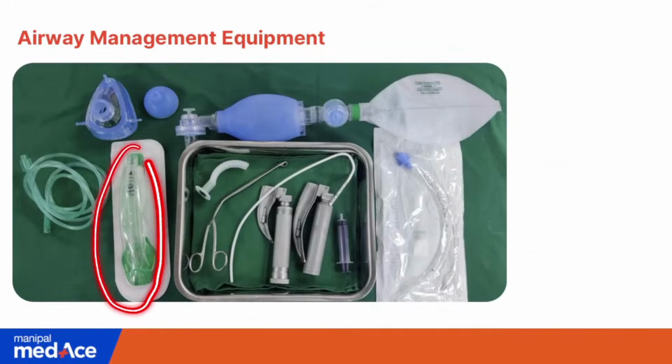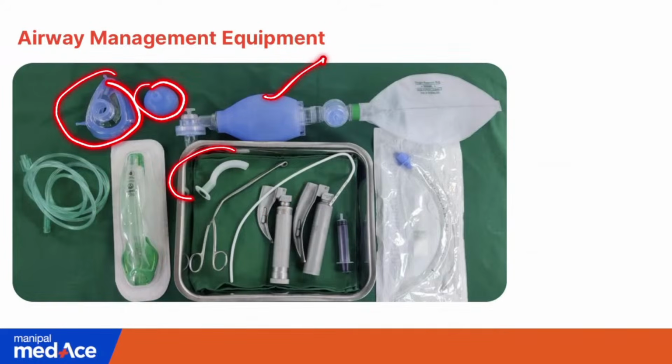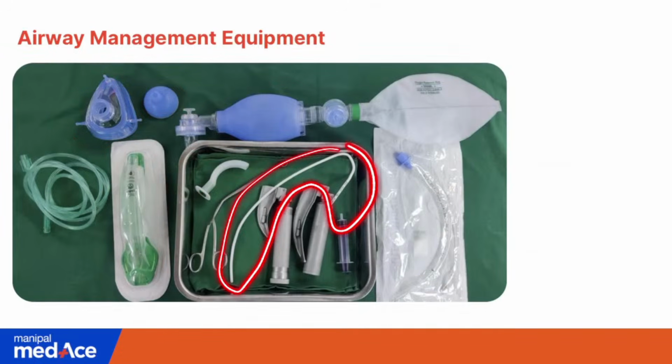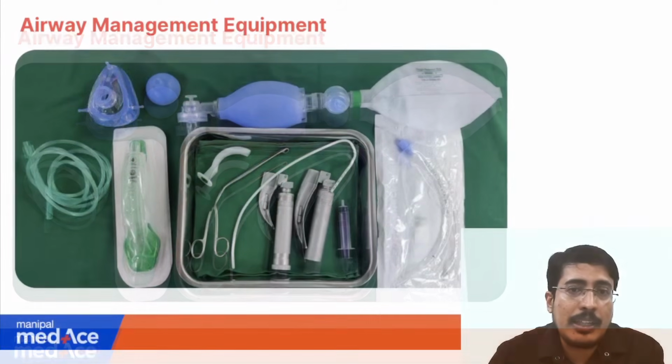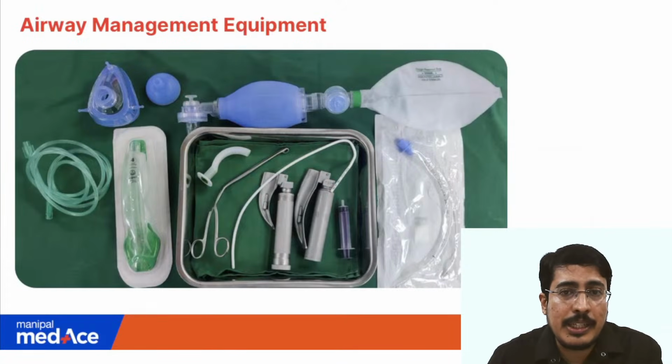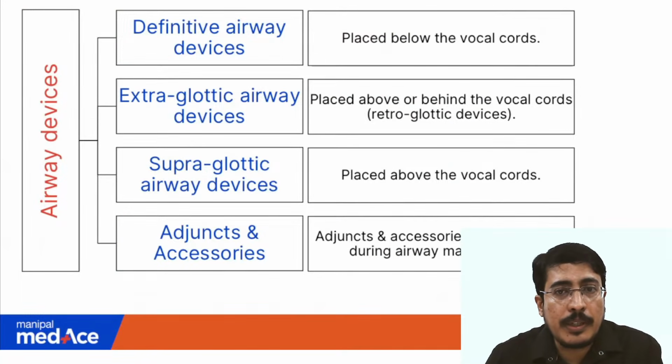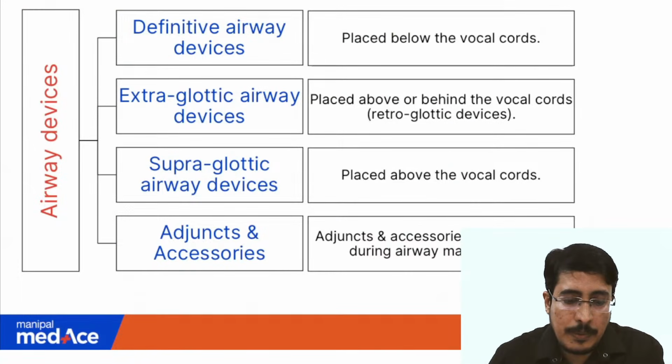This particular image was a second generation LMA, and we also showed you tubes, laryngoscopes, Ambu bag, face masks, oral airway, a stylet and intubating forceps. I'm showing these again and again because they can come in your exam as well. It's very important. Almost every year one question comes from airway management.